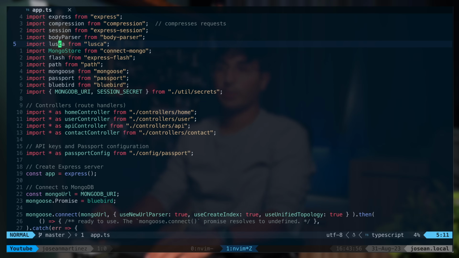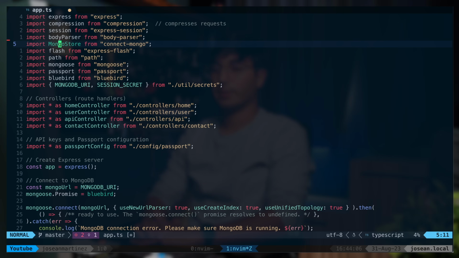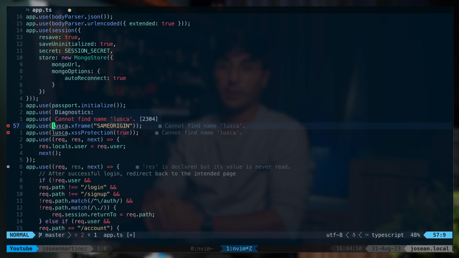Now, one thing I haven't shown you guys is using code actions. So I'm going to delete this line, and you'll see that down in the status line, it shows that I have 2 diagnostic errors. If you're wondering what I'm using for my status line, that is the Lualine plugin. To go to the closest error, I can do closing bracket D. As you can see here, because I removed the import, it can't find that name.